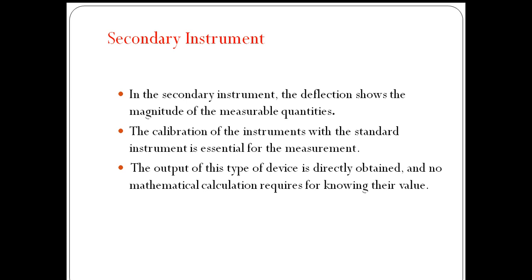The meter constant is calculated using some mathematical calculation for the given meter. In secondary instruments, once the meter is connected to the measurement, the meter will automatically deflect.